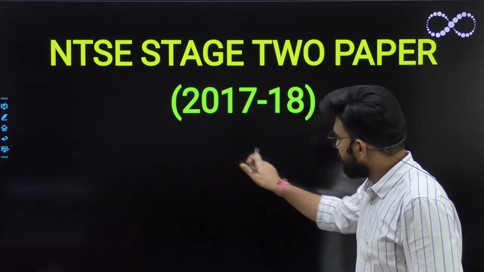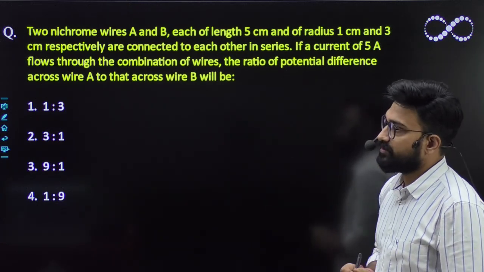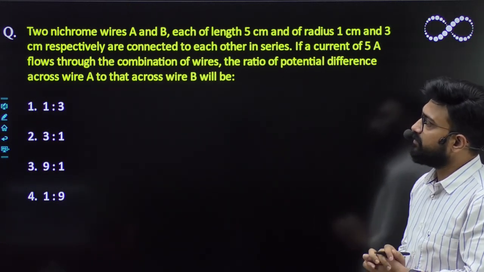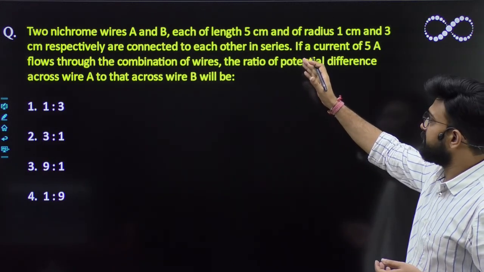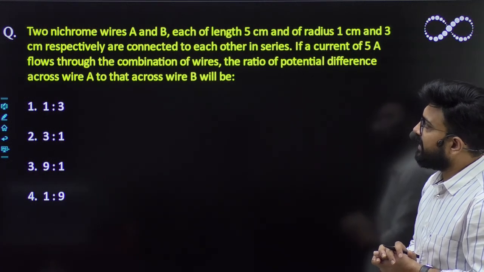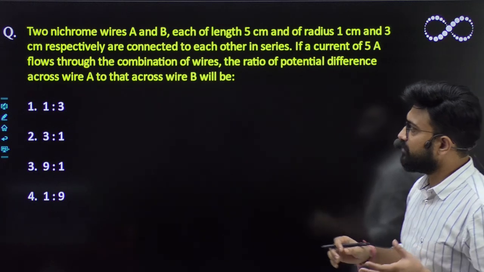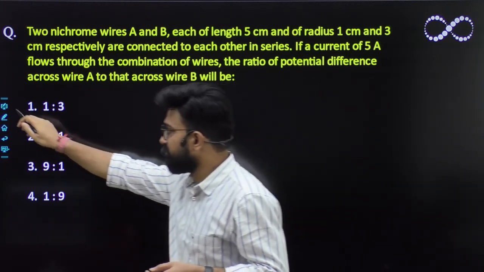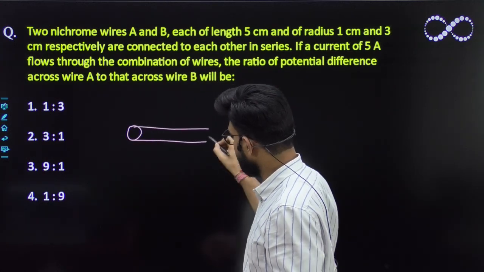So this is the first question that you need to answer. As you can see, we have been given two nichrome wires A and B, each of length 5 centimeter and of radius 1 centimeter and 3 centimeter respectively, connected to each other in series. So you have been given two nichrome wires A and B. First of all, you have to visualize this question. This is nichrome wire 1.